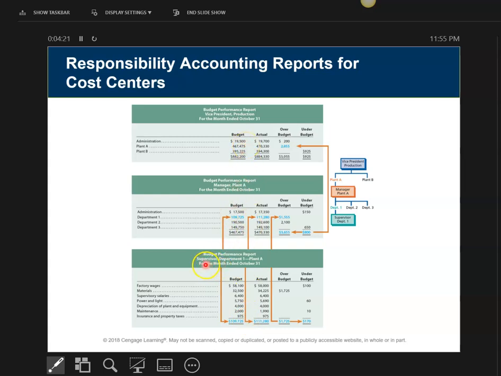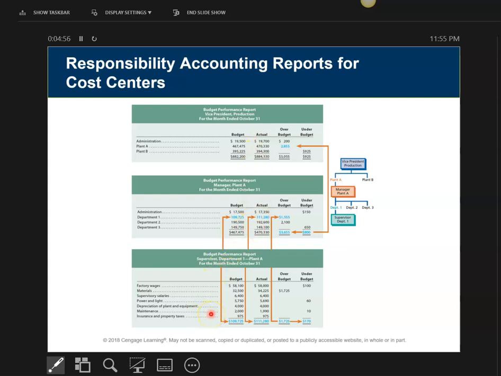Down here, I'm only looking at the supervisor's budget performance for Department 1, Plant A. Each plant, A and B, has three different departments, Department 1, 2, and 3. We're going to look at a report for only Department 1 for Plant A. This report will be given to the plant manager for Plant A, where he'll then compile his three different departments, and that report will be given to the VP of production over the whole company, covering all of the plants.